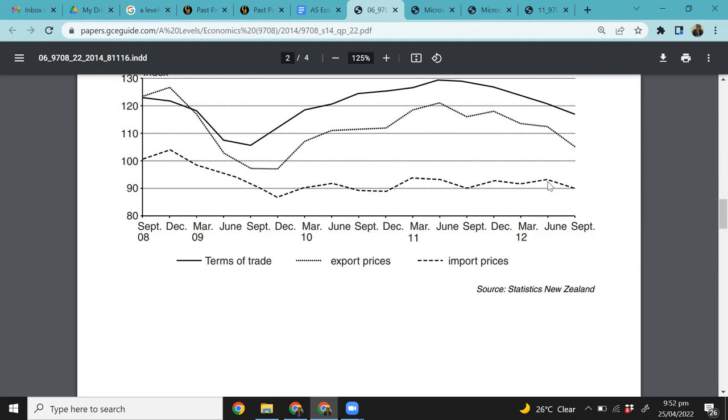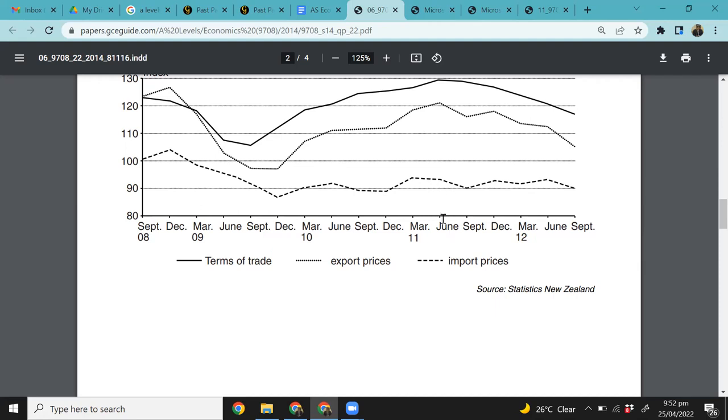Think about Pakistan right now. Oil prices are skyrocketing, and we can't afford to not import oil. It's a very basic thing used in industries and transportation, and we have to import oil, so we are spending more money to import that. But that is the case where import prices are on the rise. Here, import prices are kind of steady. In fact, a slight decrease as well.